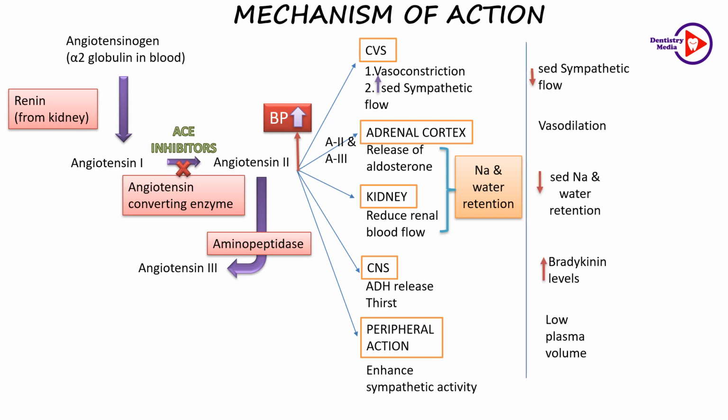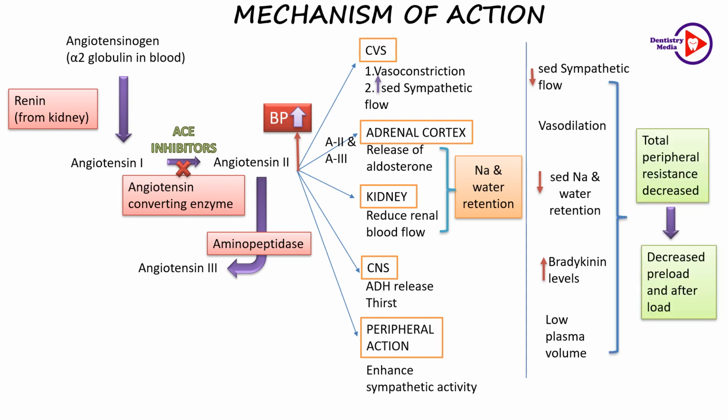Thereby, it causes reversal of all the actions of angiotensin 2, that is decreased sympathetic flow, vasodilatation, decreased sodium and water retention, low plasma volume, and also these ACE inhibitors inhibit the degradation of bradykinin. Therefore, there will be increased levels of bradykinin, which is a potent vasodilator. All this in turn reduces the peripheral resistance, which in turn decreases the preload and afterload.